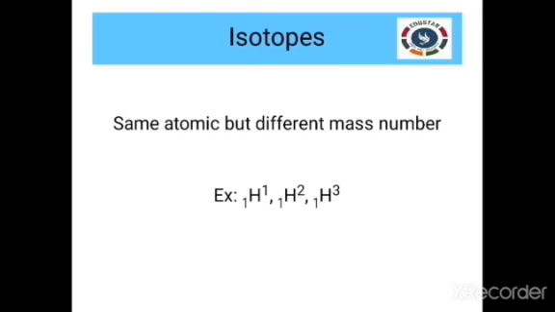Isotopes. What are isotopes? Isotopes are the elements which have the same atomic number but different mass number. So the mass number differs. Where will the mass number be? It is at the top of the element, right? Here see the example: hydrogen 1, hydrogen 2, hydrogen 3. These are the isotopes of hydrogen. The first one is called hydrogen, the second one is called deuterium, and the third one is called tritium. You may have studied this in class 11 itself. In the future units you will be studying more about these isotopes.